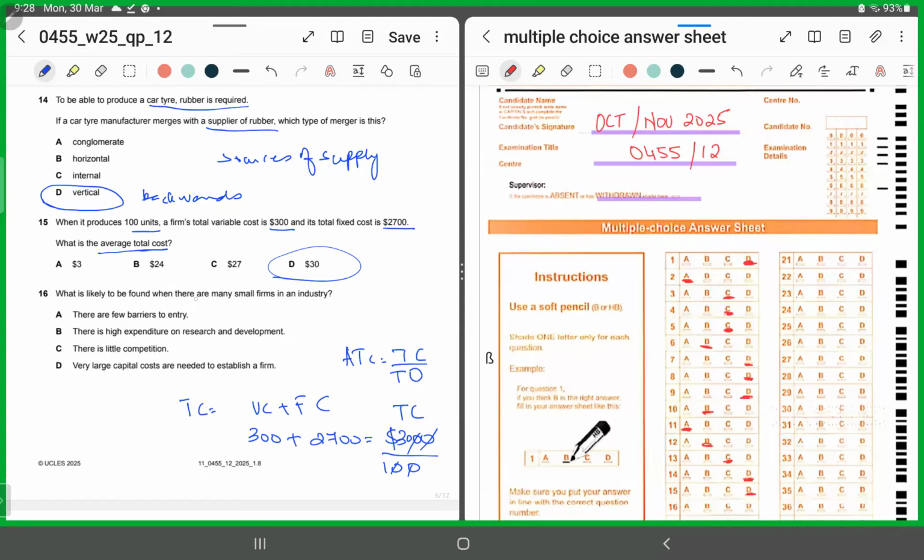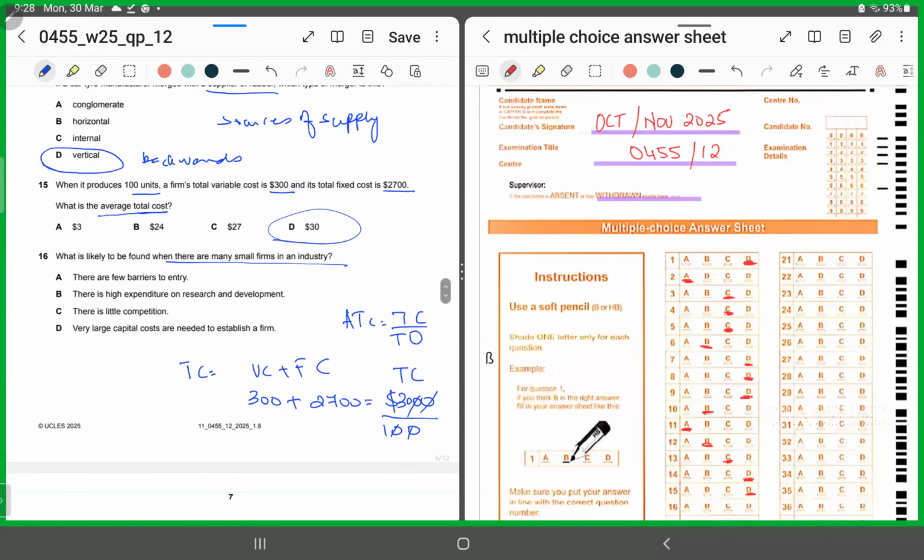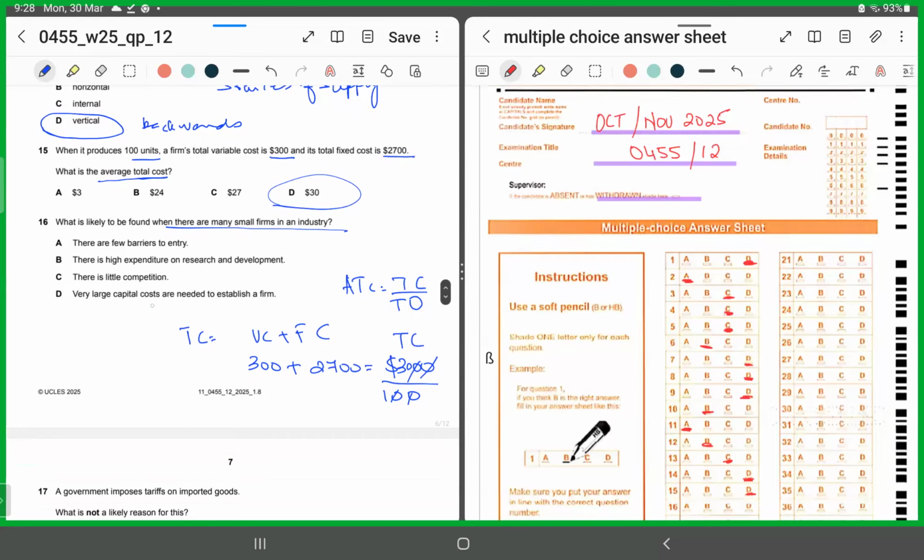What is likely to be found when there are many small firms in an industry? So what do you think should be the situation? A: There are few barriers to entry. B: There is high expenditure on R&D. C: There is little competition. D: Very large capital costs are needed to establish a firm. It cannot be B, it cannot be C, it cannot be D. Why? Because there's a lot of competition if there are small firms. We'll chalk C. Large capital costs are not required, that is why so many firms are able to enter. We'll chalk D. High expenditure on research and development, small firms cannot make high expenditure on R&Ds. So we'll chop B, C, and D. So by logic, we've eliminated and we are left with A.